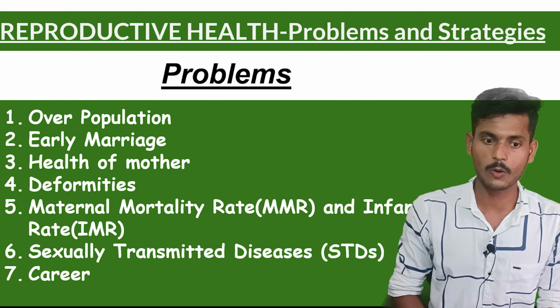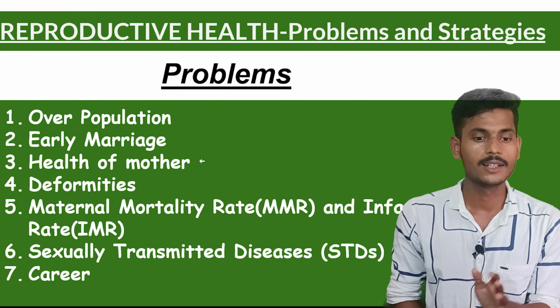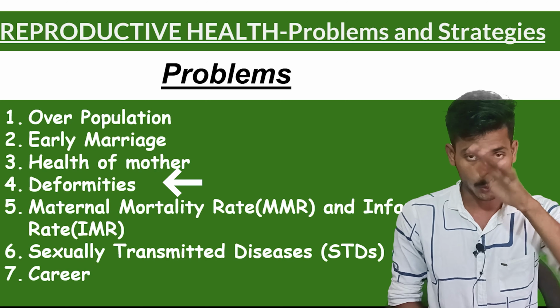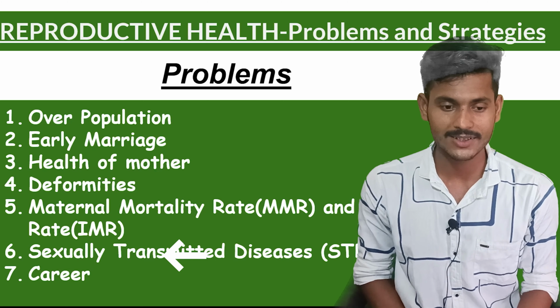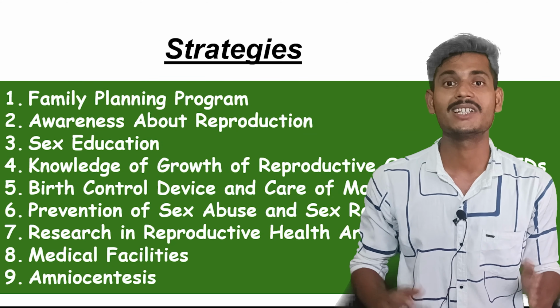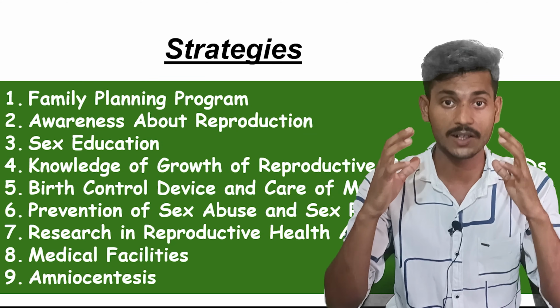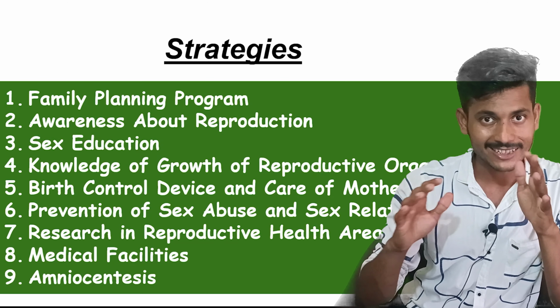The first one is overpopulation, another one is early marriage, then health of a mother, then we have deformities, low maternal mortality rate called MMR, and low infant mortality rate called IMR. Fine. Then we have sexually transmitted disease and career blocking. Fine, no problem. Now let's go with understanding the strategies. What remedy do we have to tackle all these problems?